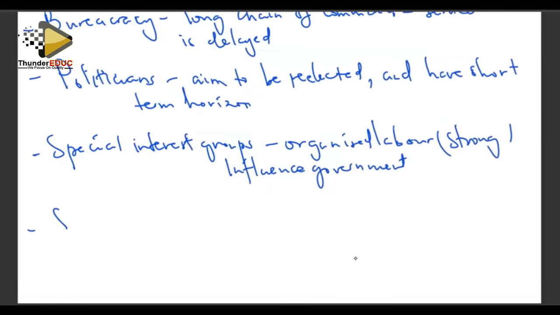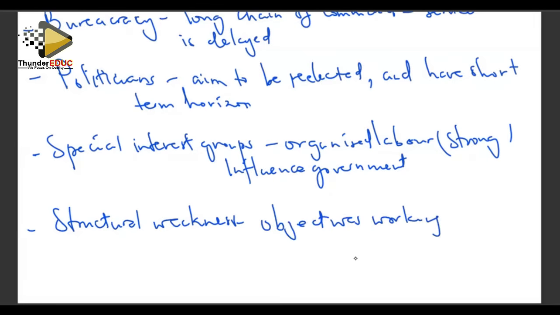And also we can look at structural weaknesses. The government can also fail because of instances of structural weaknesses. E.g., some objectives may work against each other. Objectives working against each other can result in a failure if we are having competing objectives. That is going to give a special complication.